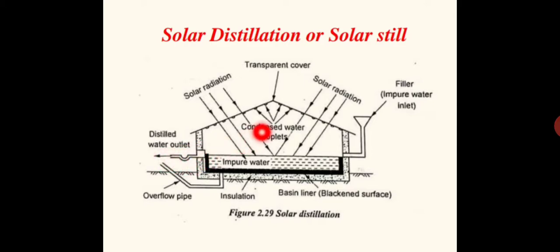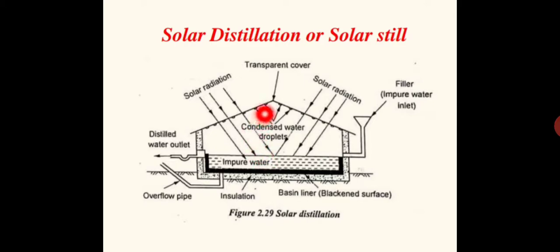In that way we will be getting the pure water out. Here, the solid particles will be left at the bottom itself. Whatever water vapors are evaporated, that much quantity is provided from this side, that is the impure water inlet. So the water level is always maintained constant based on the pure water separated. That is what is happening.